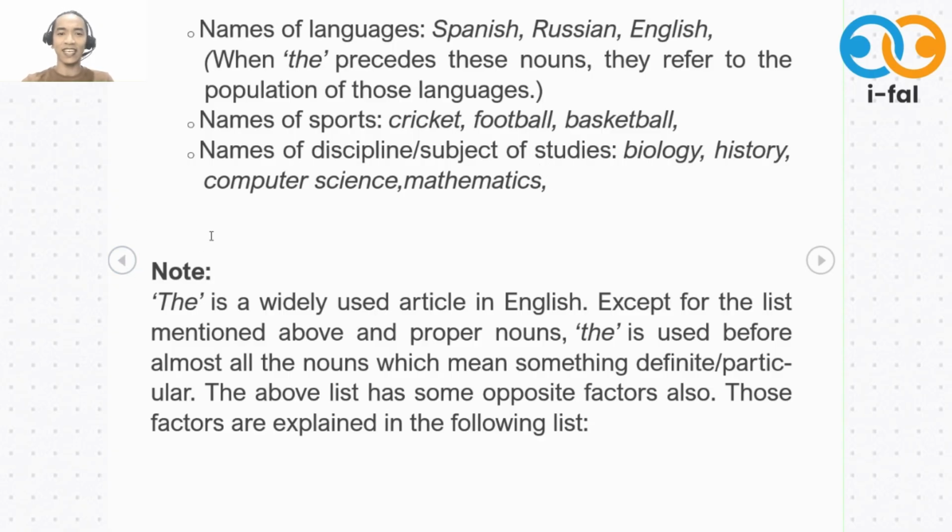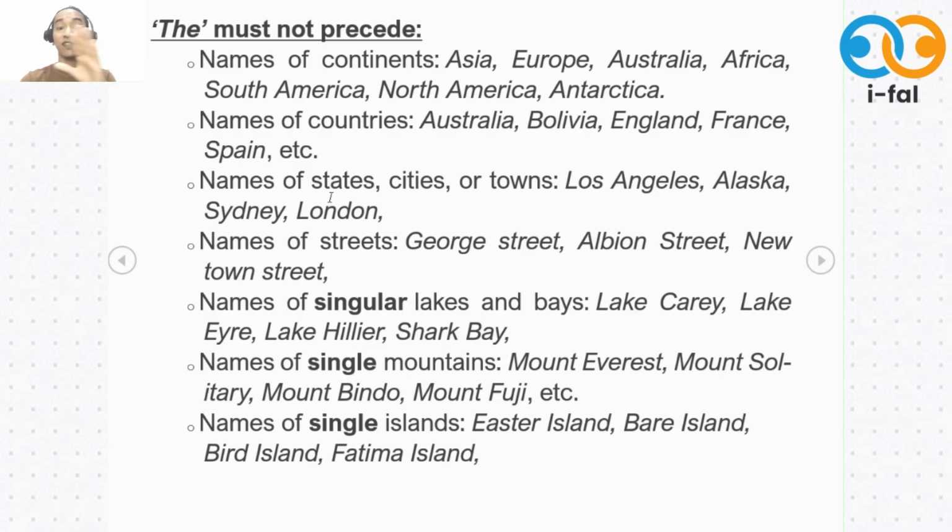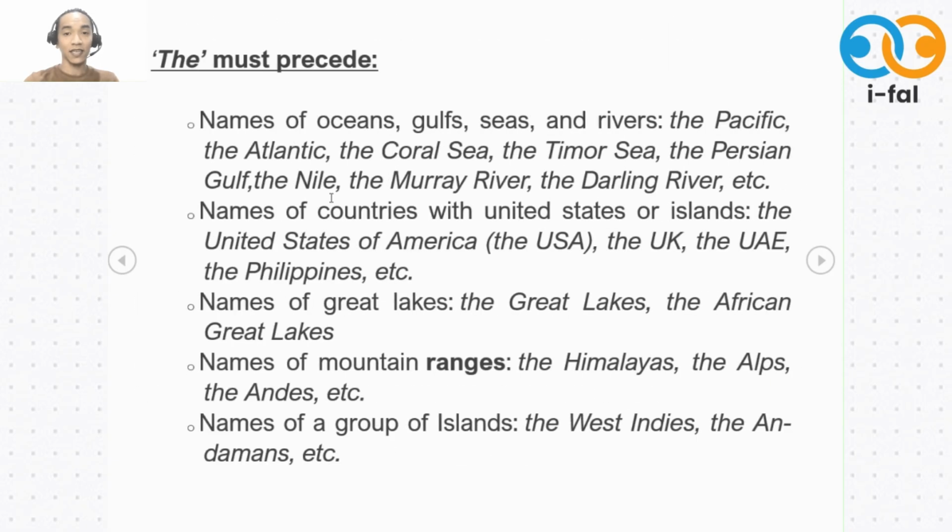So as you can see, the is a widely used article in English. So except for the list mentioned above and proper nouns, the is used before almost all nouns. So I want you to please just remember these names that we don't use the with. All right? So next, these are the names that, okay, we can use the before.